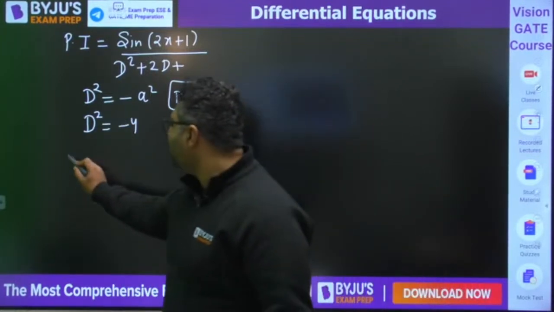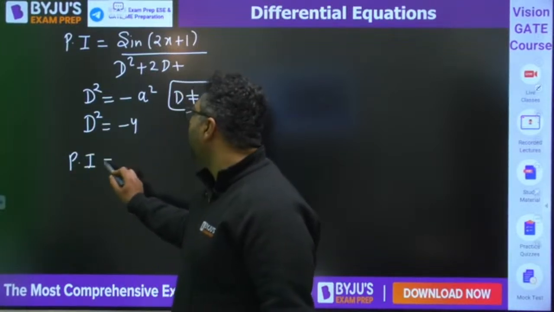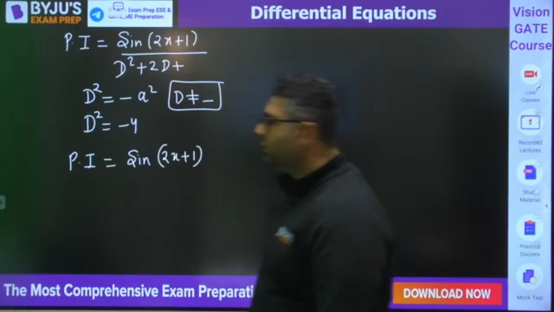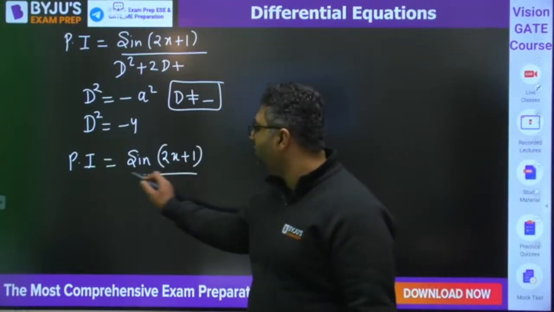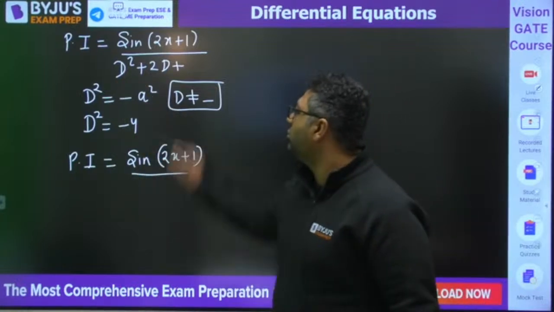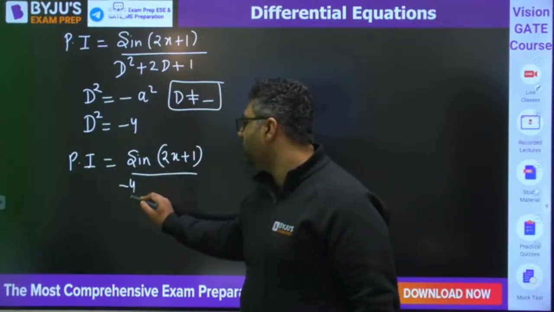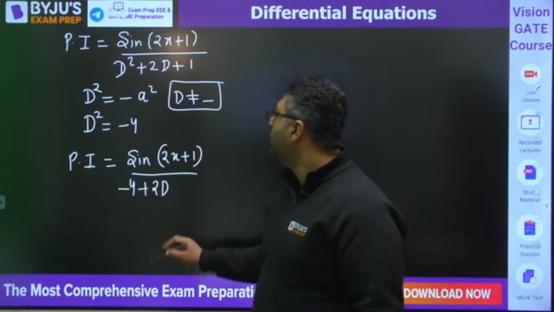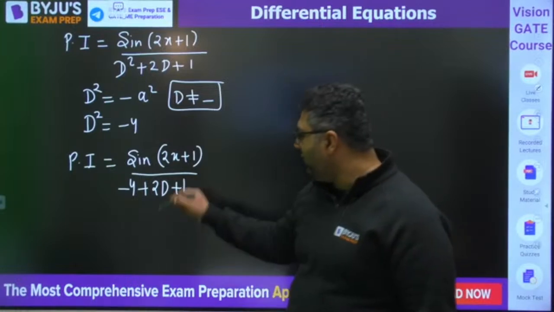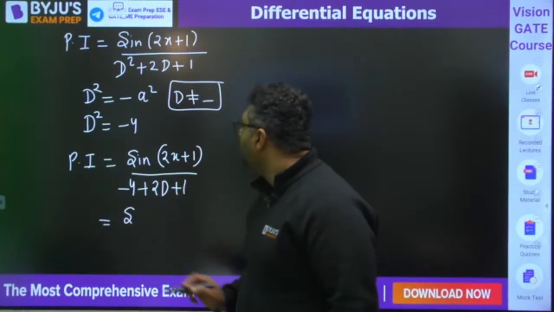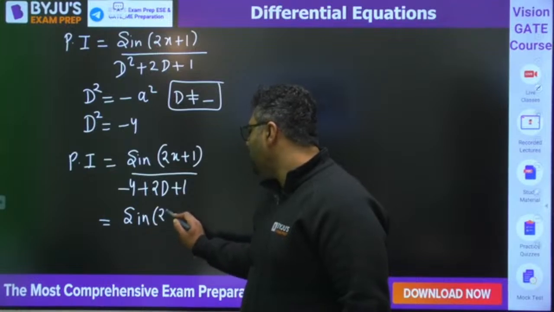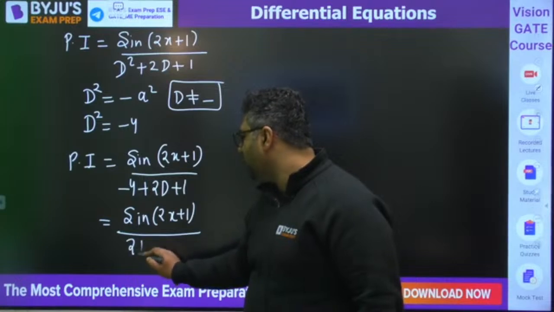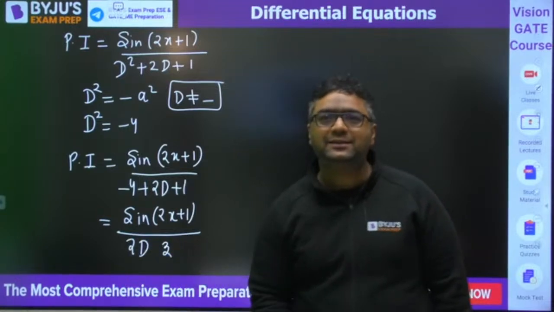When you put D squared as minus 4, the particular integral will become sin 2x plus 1 divided by D squared, which is minus 4, this was plus 1, it is minus 4, plus 2D plus 1. Can we write it as sin 2x plus 1 divided by 2D minus 3? Yes.